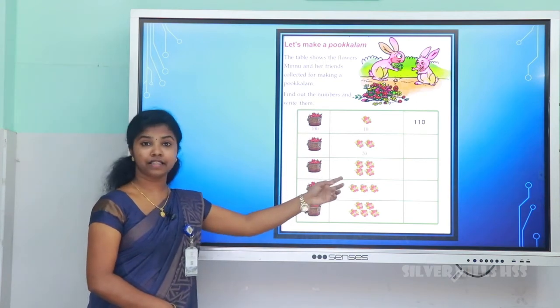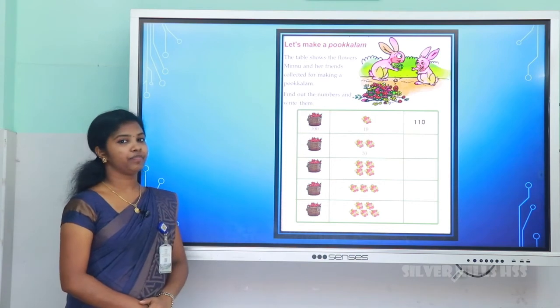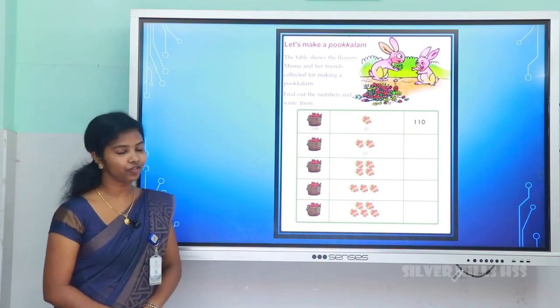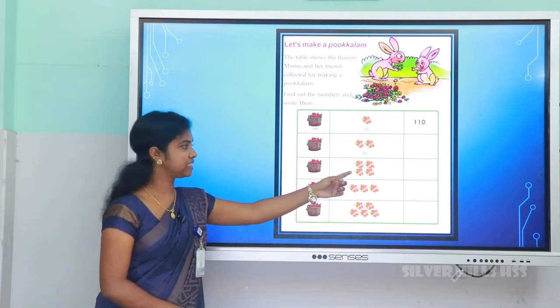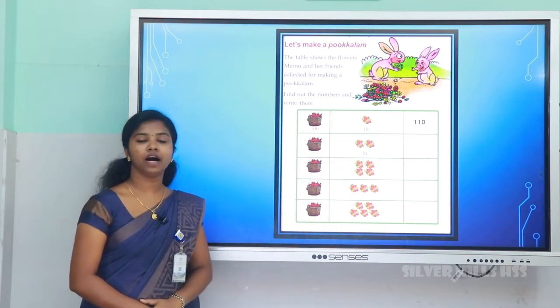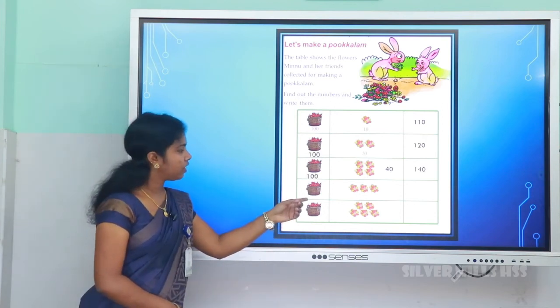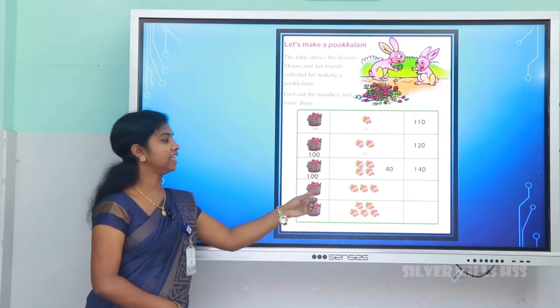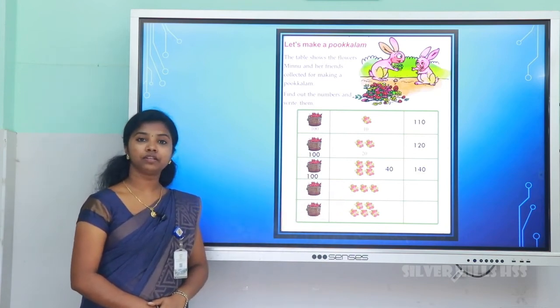Next one, 100 and 4 tens are there. You know 4 tens is equal to 40. So 100 and 4 tens is equal to 140. Next one, 100 and 3 tens are there. 3 tens is equal to 30.